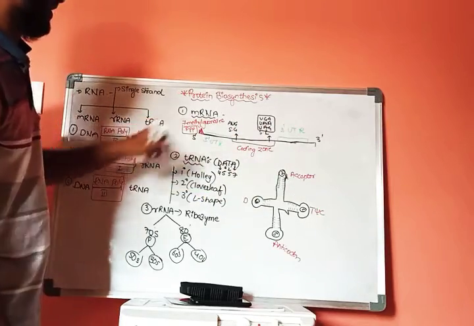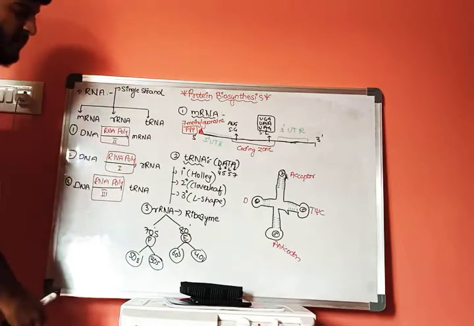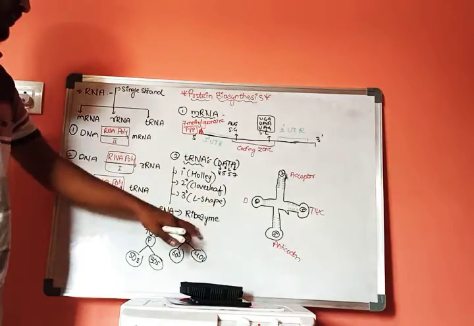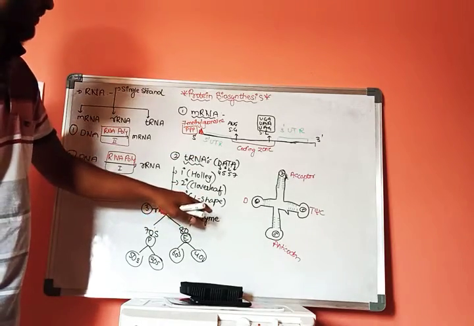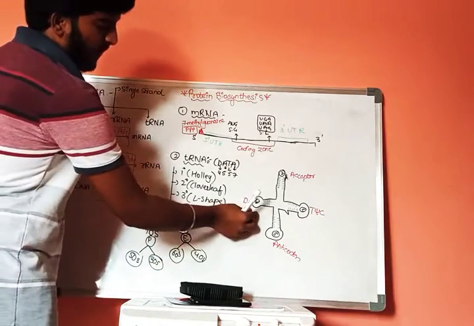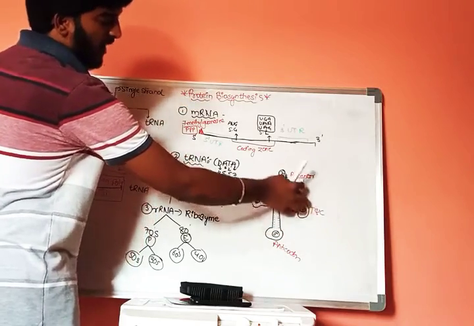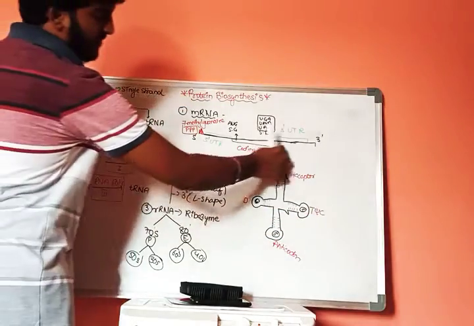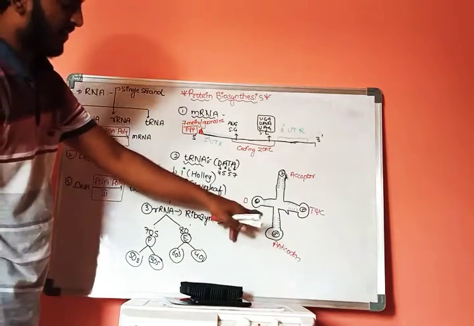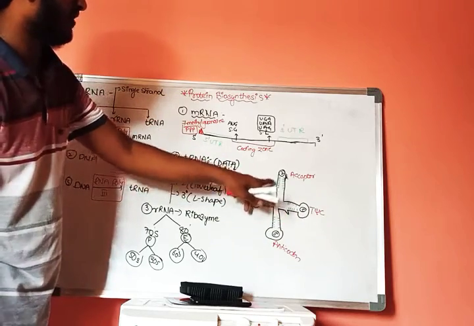This is a structure of tRNA, which was discovered by Holley. The primary structure of this tRNA looks like a cloverleaf, and the tertiary structure looks like an L shape. This is the D loop, and this is the anticodon loop, and this is the T psi C loop, and this is the acceptor loop which accepts amino acids here. It contains 4 nitrogen bases here, and here 5 nitrogen bases, and here 5 nitrogen bases, and here 7 nitrogen bases.